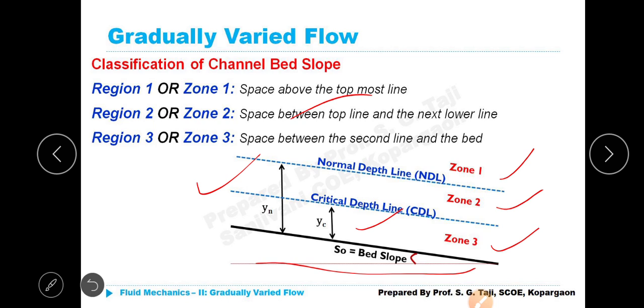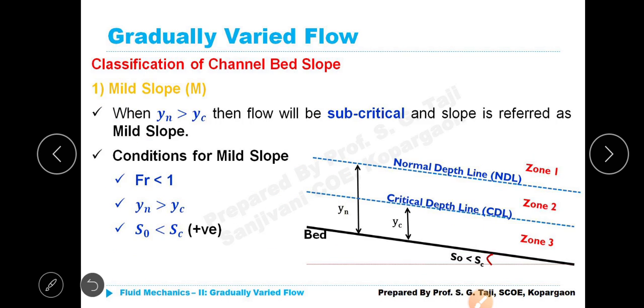If Yn is greater than Yc, subcritical flow. If Yn is less than Yc, supercritical flow. If Yn is equal to Yc, which slope? Yes, critical slope. Concept is clear? Next.